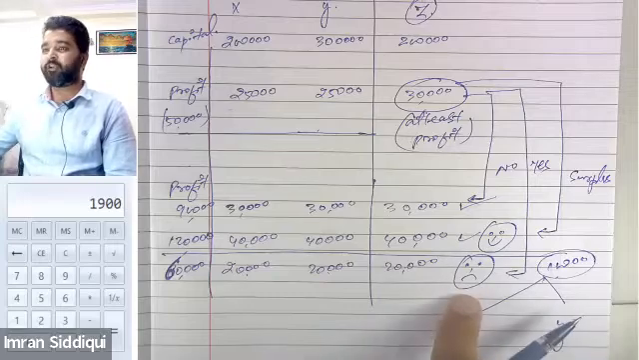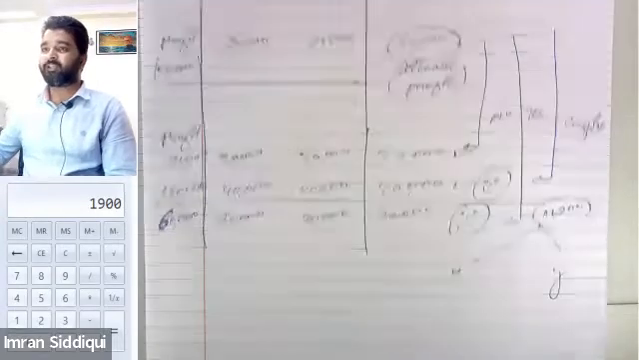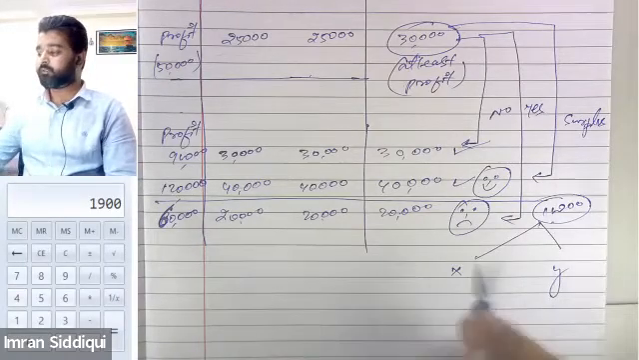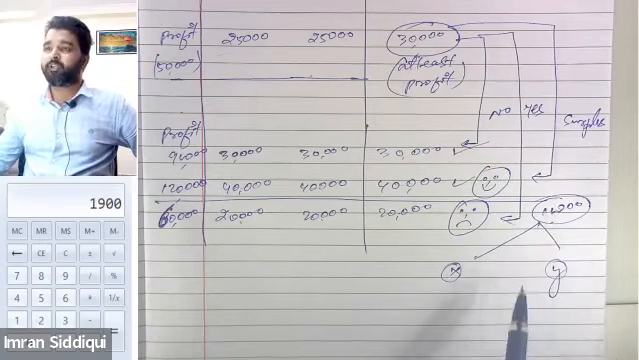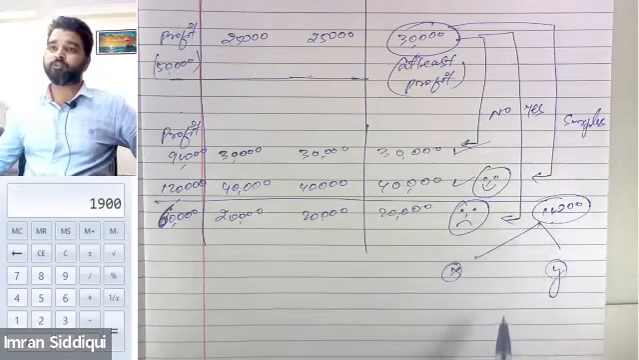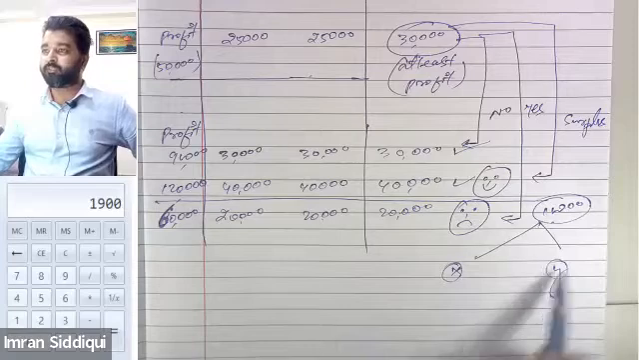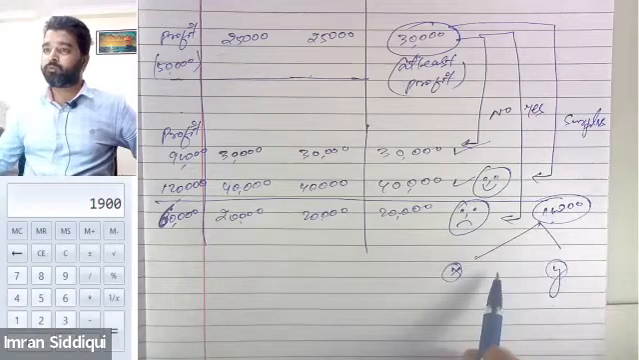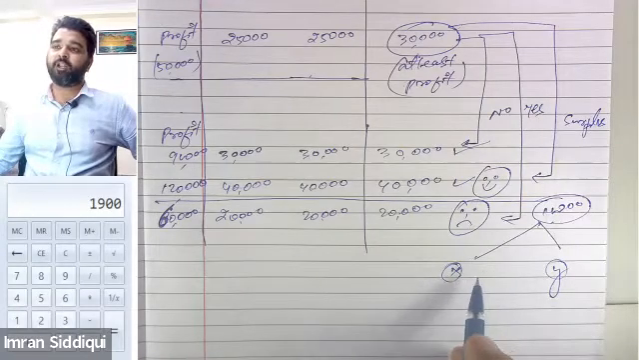Z is having a loss of 10,000, a deficiency of 10,000, and because X and Y collectively gave the guarantee that he will at least make a profit of 30,000, X and Y will now compensate Mr. Z for his loss. And since they are both equal partners, this loss will also be shared between X and Y equally.